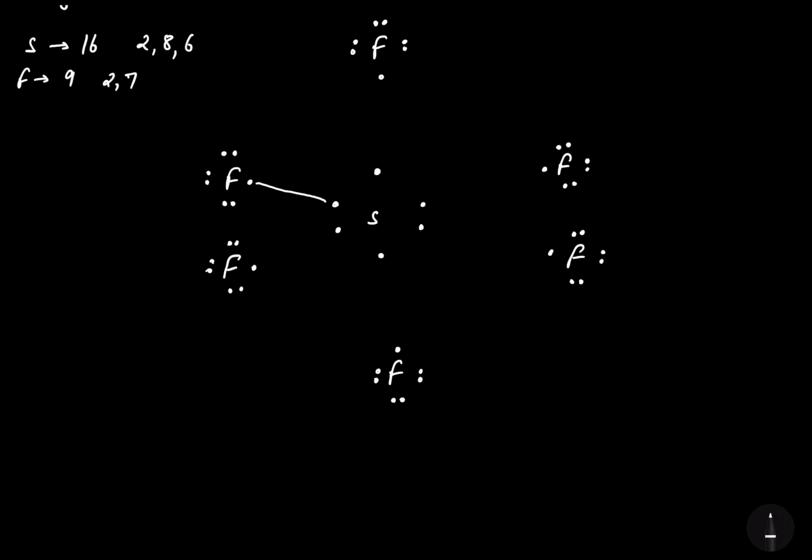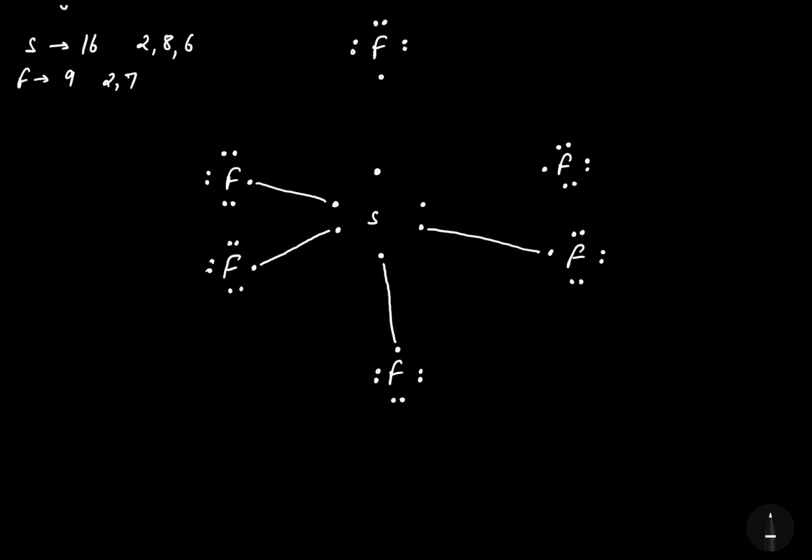This is the first covalent bond, and after the formation of this bond, 1 electron of sulfur has been shared with fluorine. So fluorine got its octet completed. That is, it has achieved 8 electrons. The same way, the second fluorine has also achieved 8 electrons after sharing an electron with the sulfur. The third fluorine also got its 8 electrons completed after the formation of a covalent bond. The fourth fluorine also got its octet completed after the formation of a covalent bond.